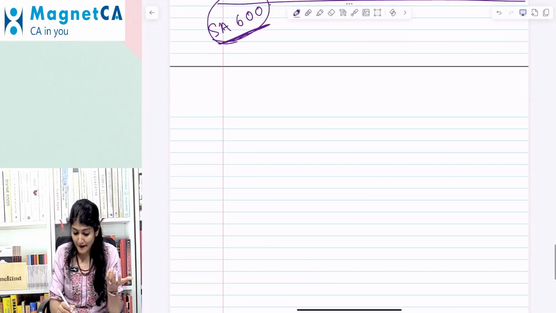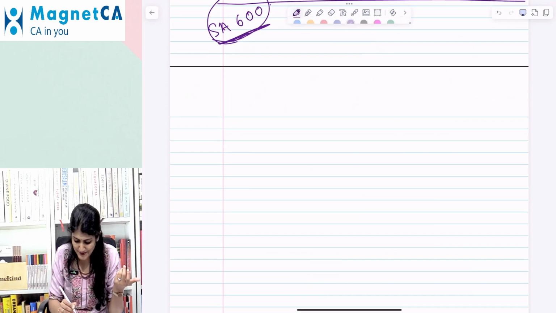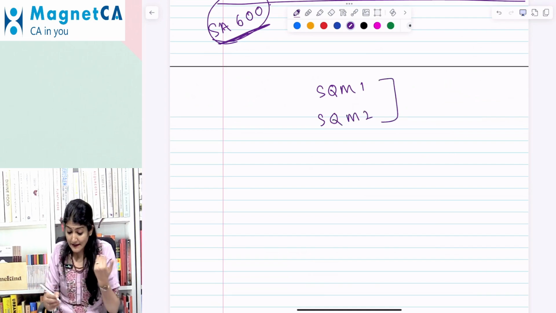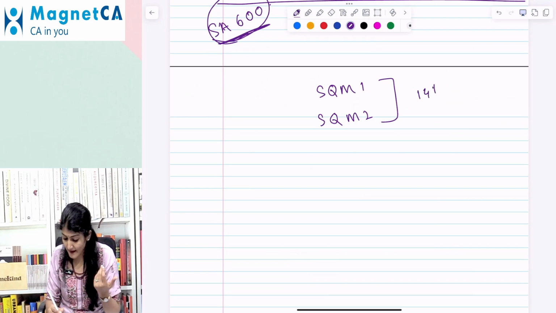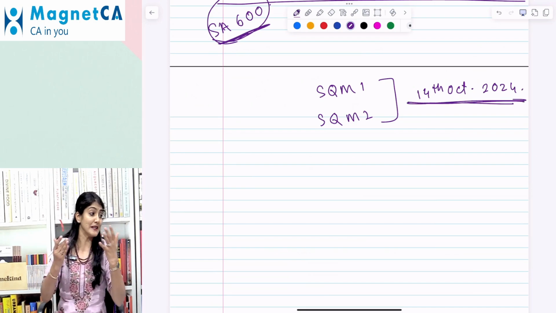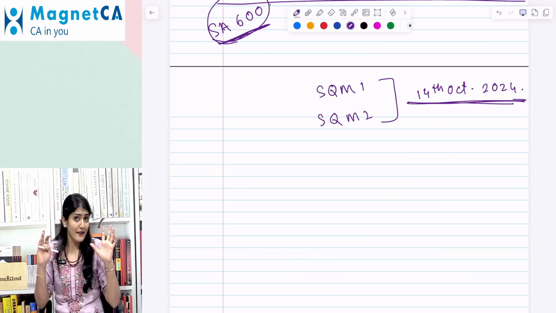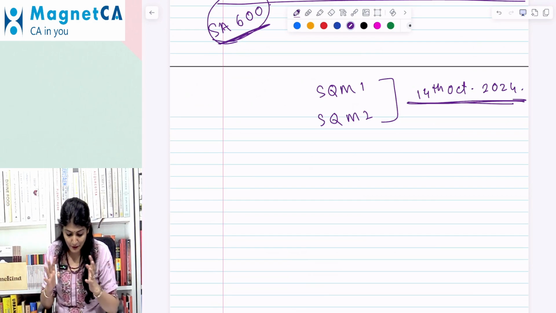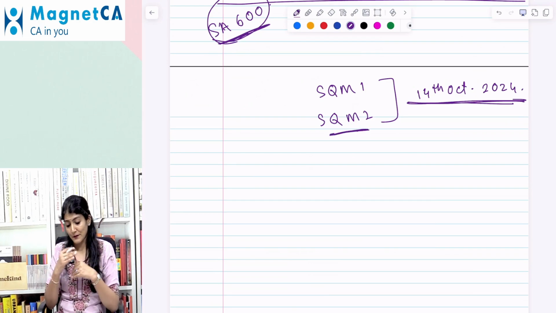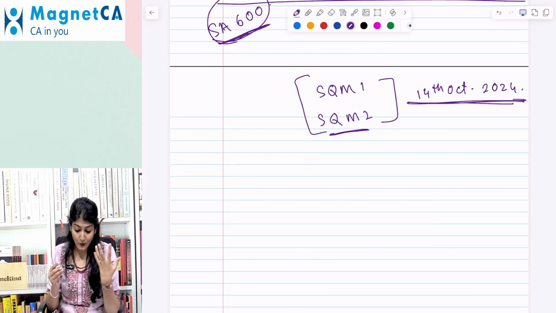On a factual basis, SQM 1 and SQM 2 have been released by ICAI on the 14th of October 2024. It looks like amendments which are 6 months before the exam, but we need to wait until we get the official information from ICAI. So that is one area where we notice a change.